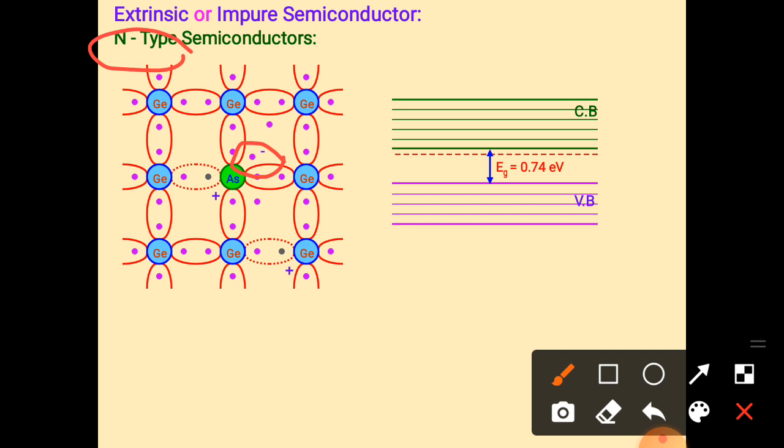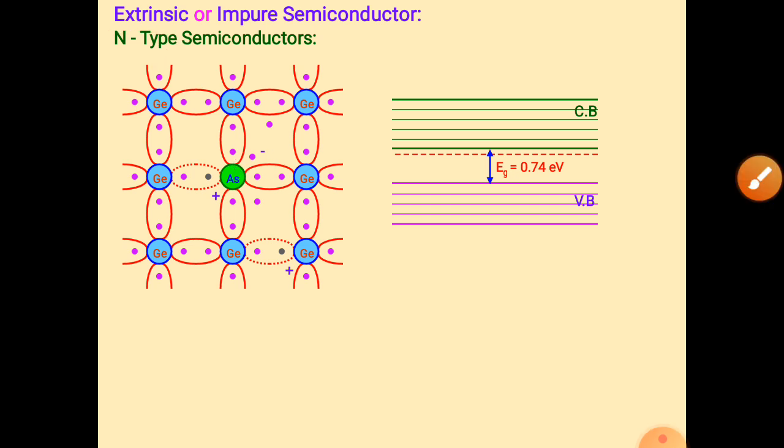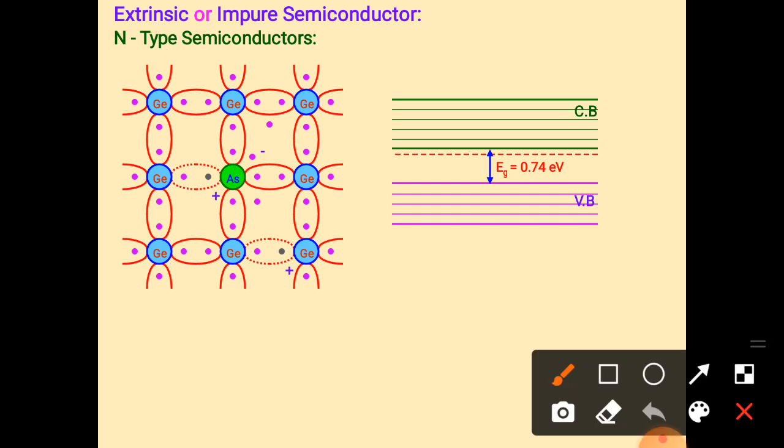That's why, since this semiconductor has more electrons, we denote it as an N type semiconductor. In this example, we have one energy level more for arsenic, because of this extra electron.